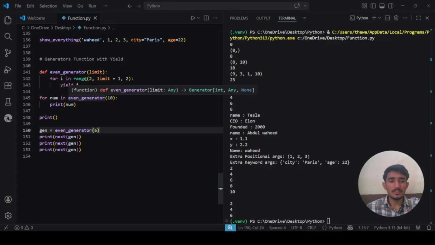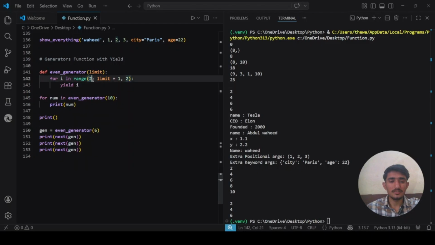Also, you see that this range function takes three values. The first one is where to start. Start at 2. After that, where to end: whatever the limit value is, add 1 to it. That's where you need to stop. And how many times to increase? I mean, the step.